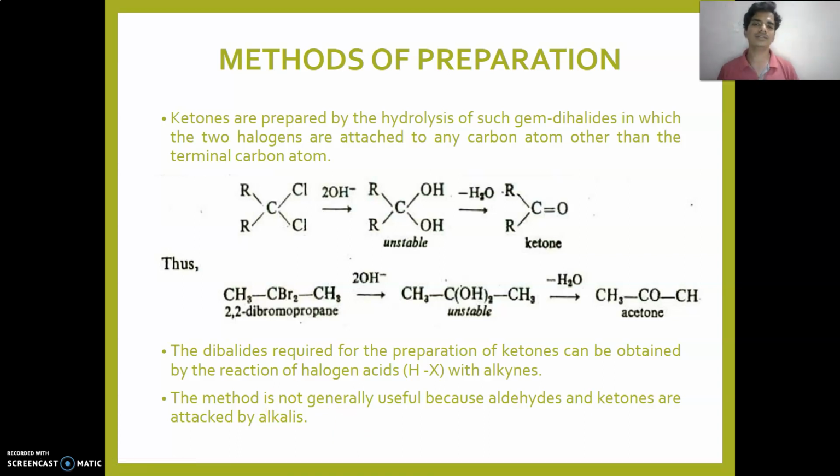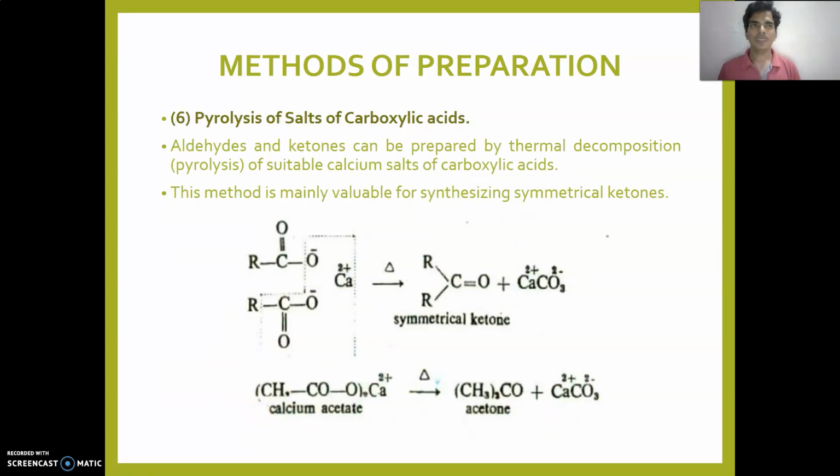Aldehydes and ketones can also be obtained from the reaction of halogen acid with alkynes, but this method is generally not useful because aldehydes and ketones are attacked by the alkynes.